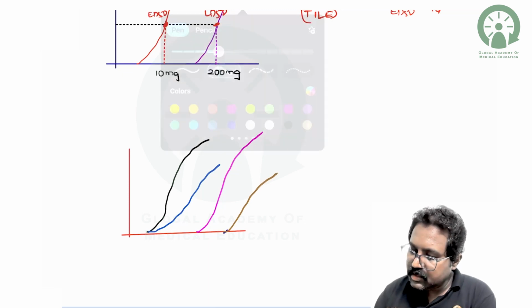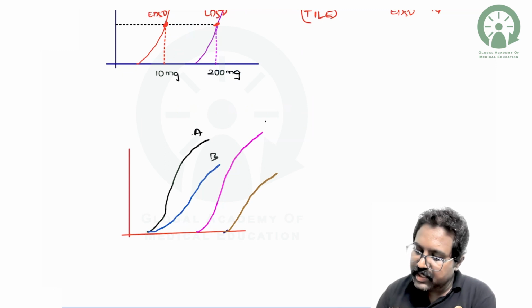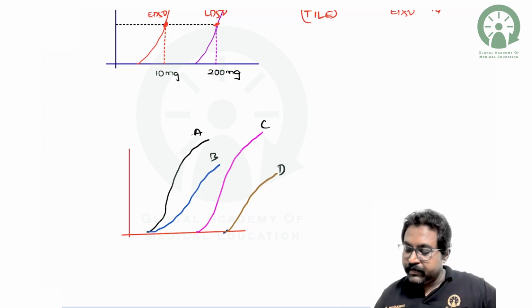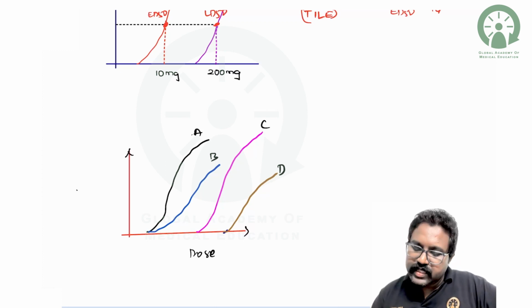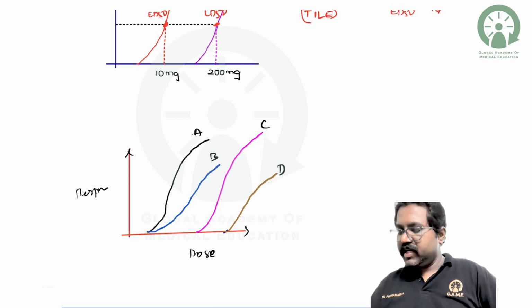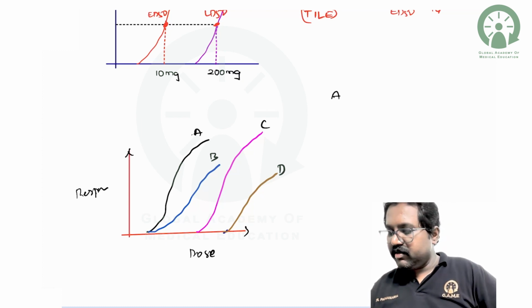Let us name each of them: drug A, drug B, drug C, and drug D. This will be the x-axis and y-axis. This will be the dose and this will be the response.